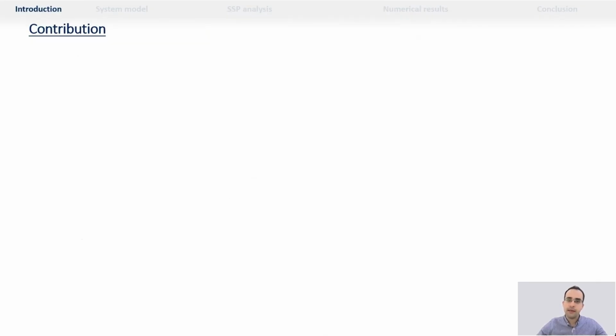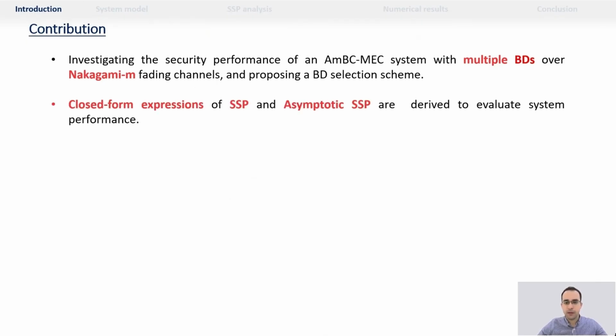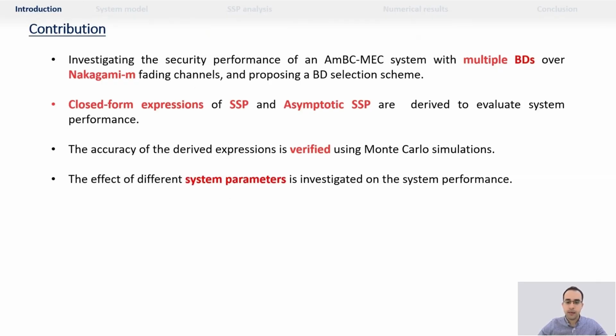Our contributions can be summarized as follows. Investigating the security performance of ambient backscatter MEC systems with multiple backscattering devices over Nakagami-m fading channels, and proposing a backscattering device selection scheme. Closed-form expressions for system success probability and asymptotic system success probability are derived to evaluate the system performance, and their accuracy is verified using Monte Carlo simulations. And we study the effect of different system parameters on the system performance.